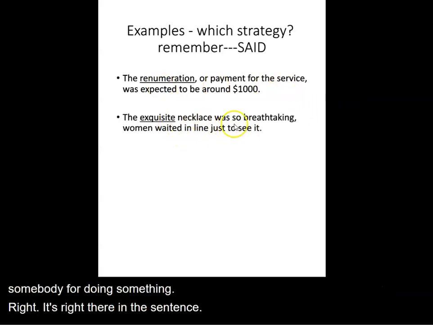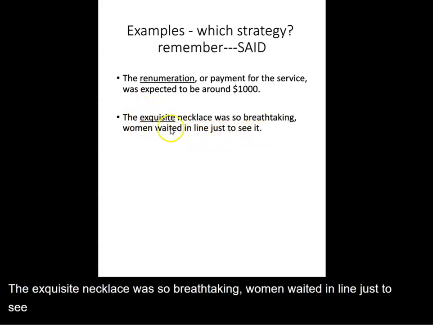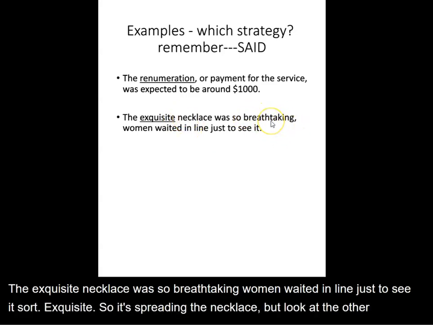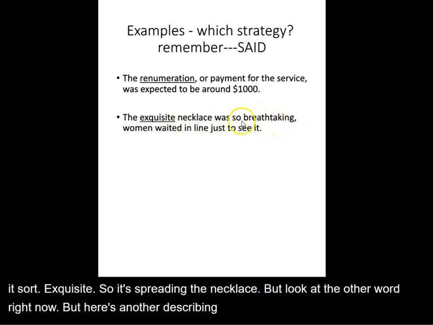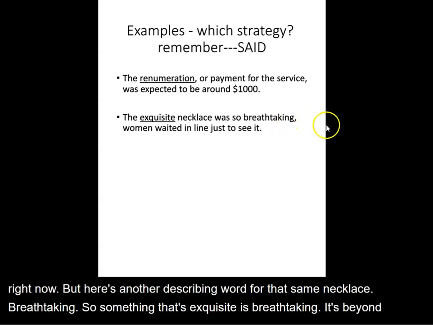The exquisite necklace was so breathtaking, women waited in line just to see it. It's the word exquisite. So it's explaining the necklace. But look at this other word right nearby. Here's another describing word for that same necklace, breathtaking. So something that's exquisite is breathtaking. It's beyond beautiful. It takes your breath away.